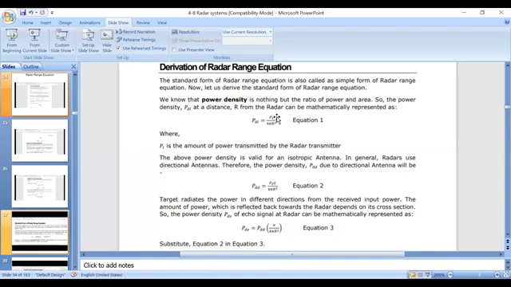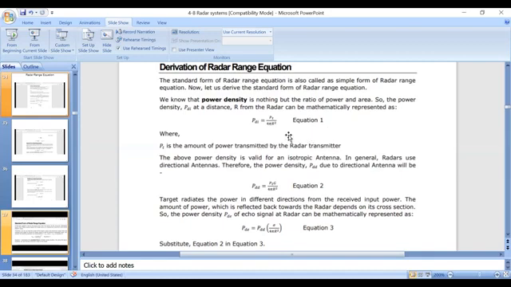We know that PT is the maximum, or peak, power transmitted by the radar system, whereas P average is the average power. Here PT is the maximum amount of power transmitted by the radar transmitter, and 4 pi r square is the area. This is equation 1 of the radar range equation.